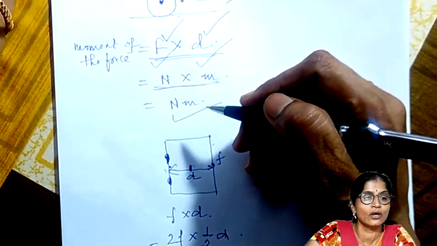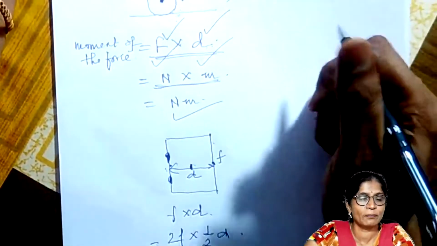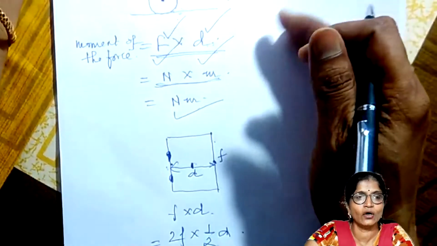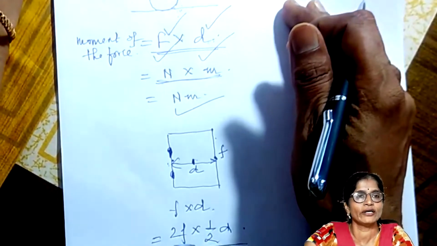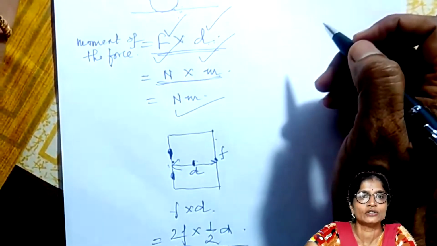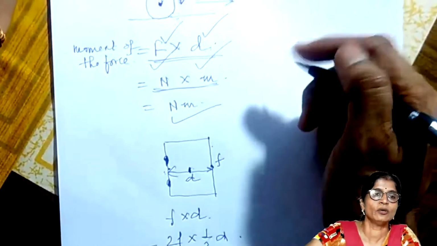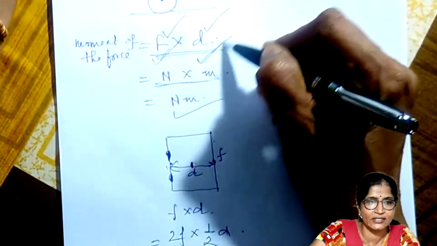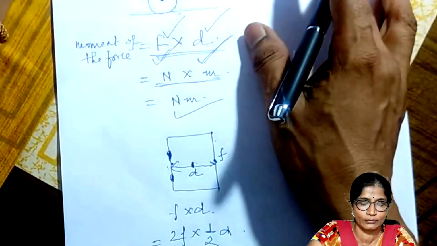So what you have concluded from all these examples, the opening or closing of a gate or door, the spanner, or the hand flour grinder, is that the turning effect of a body about a pivot depends not only on the magnitude of the applied force, but also on the perpendicular distance of the force from the point of rotation. So moment of force is equal to the product of the magnitude of the force and the perpendicular distance of the force from the pivoted point.